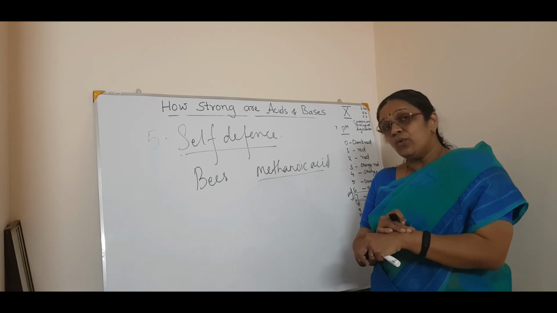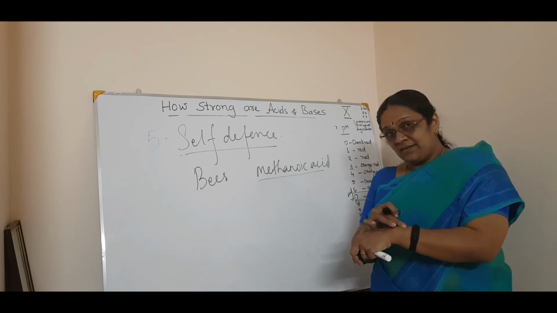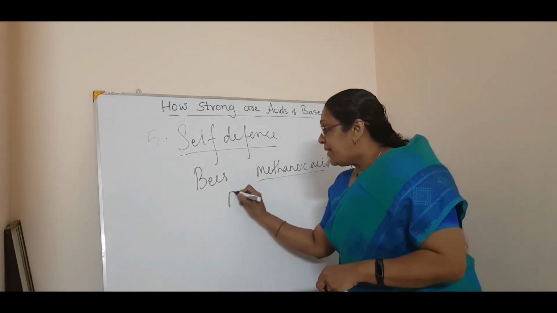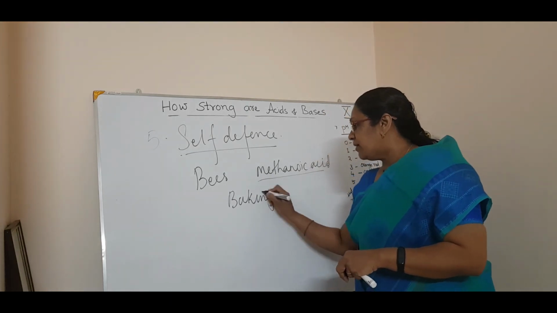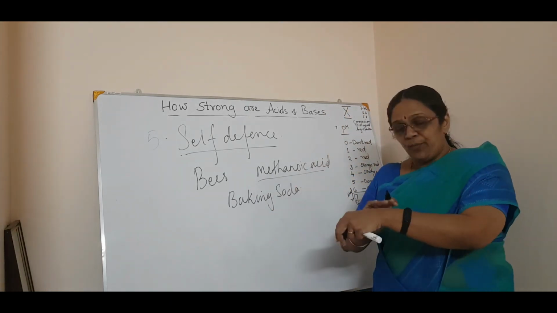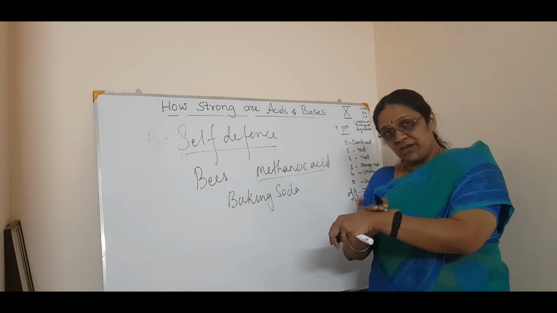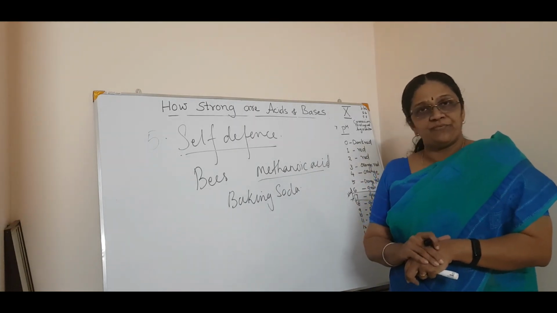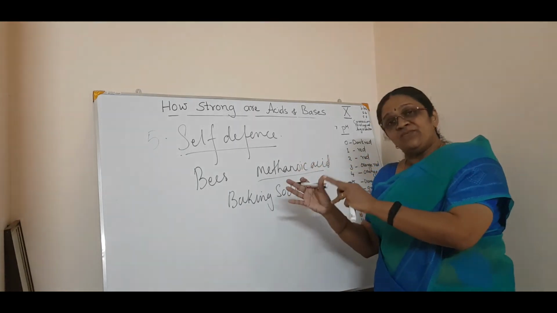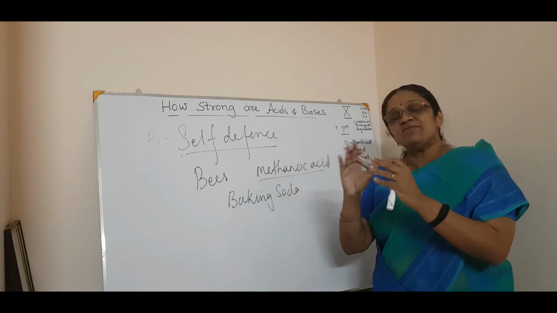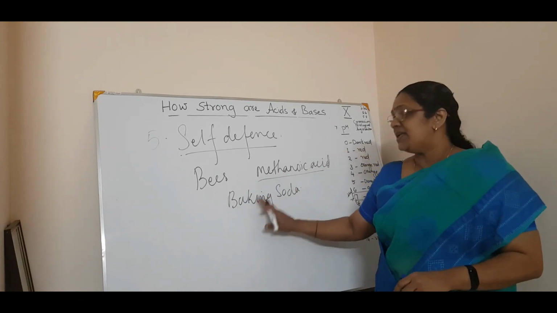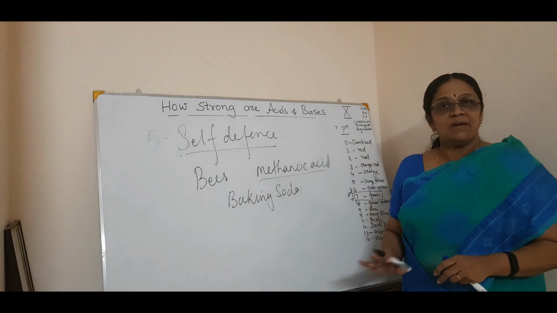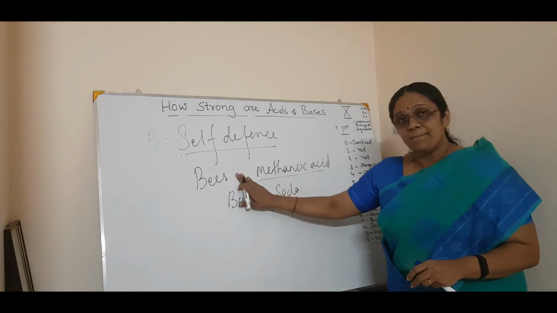Now what will you do for that? You have acid. Now, in order to neutralize that acid, if you have some baking soda, which is basic in nature, and you put it around the portion where you were stung by the bee, if you have some basic thing, you will get some relief. That means the basic substance will neutralize the acid from the bee sting and you can have some relief. So that is about the self-defense of plants and animals. So this is about the bee sting.